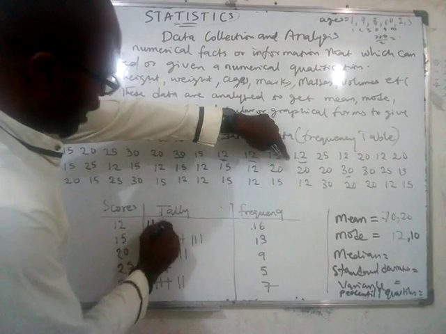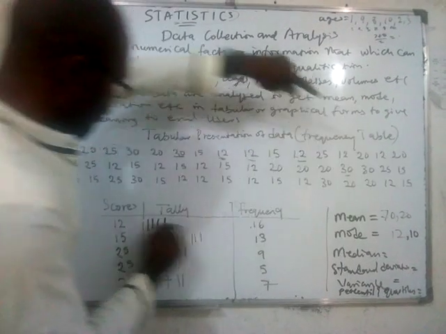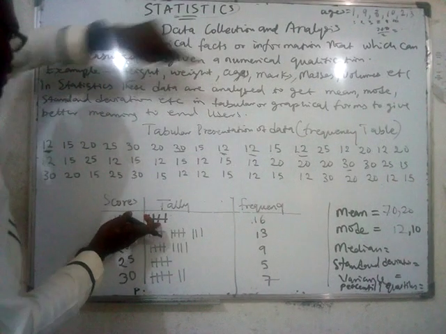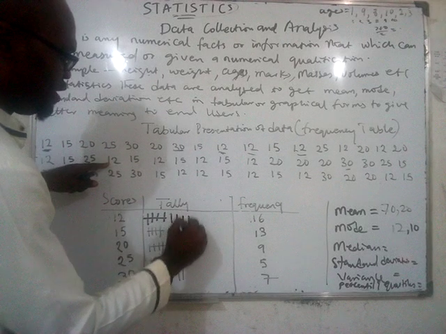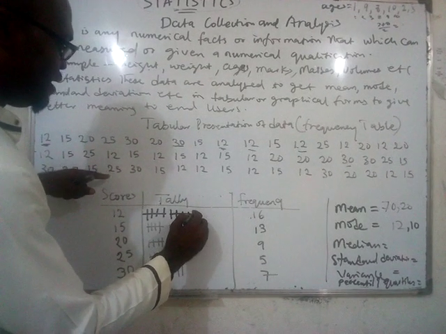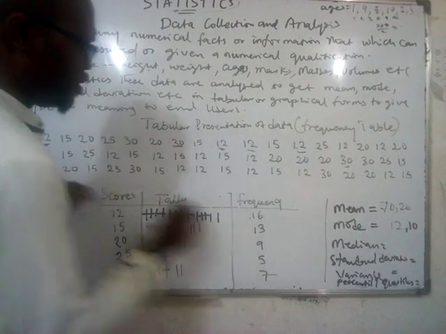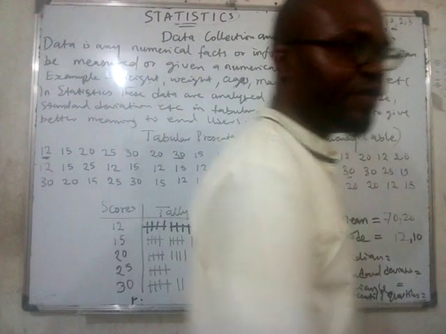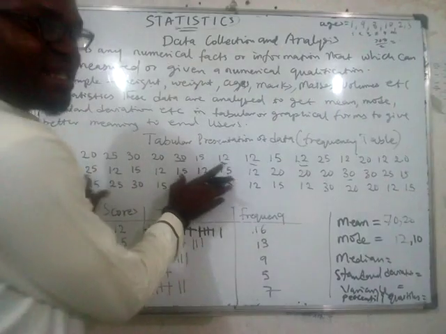Third, fourth, and the fifth one, you cross it like this. So you know that there are 5 twelves here. You start again. So this is the essence of the tally. It's not as if it's very important, but it makes the calculation of the frequencies simple. Is that clear? This is for repetitive data.